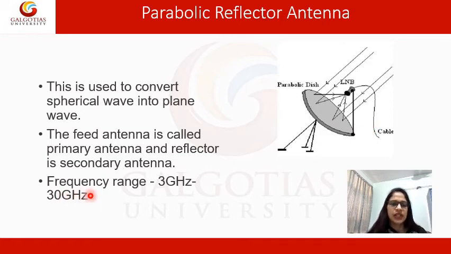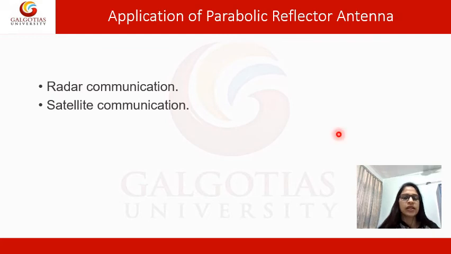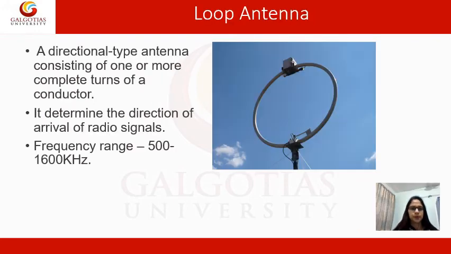The frequency range of parabolic antenna is from 3 GHz to 30 GHz. The applications of parabolic antenna are radar communication and satellite communication. It means it is used in radar communication or satellite communication due to its high frequency.